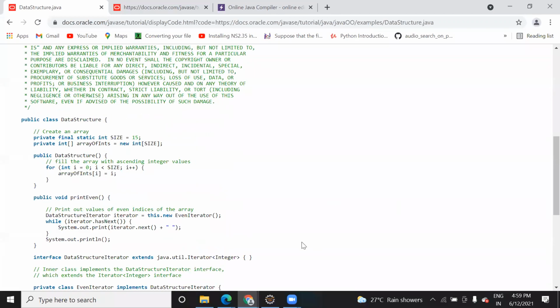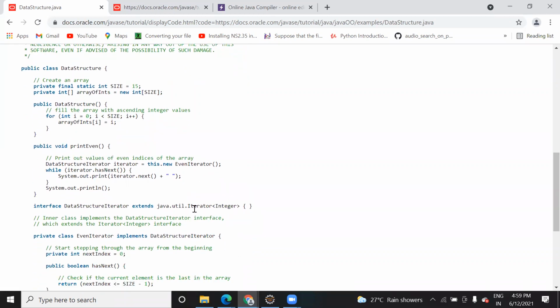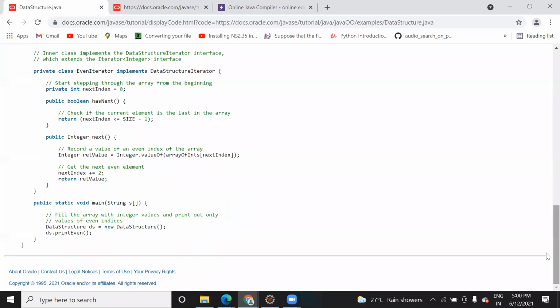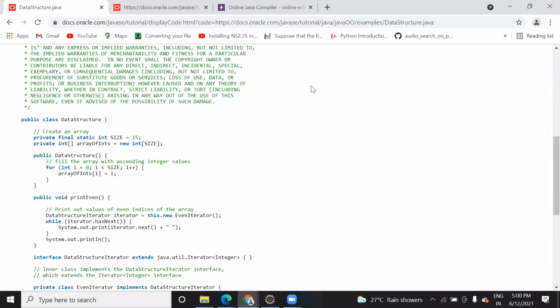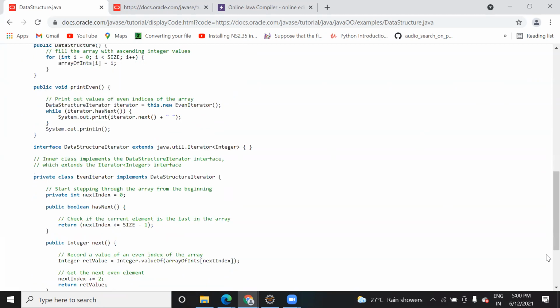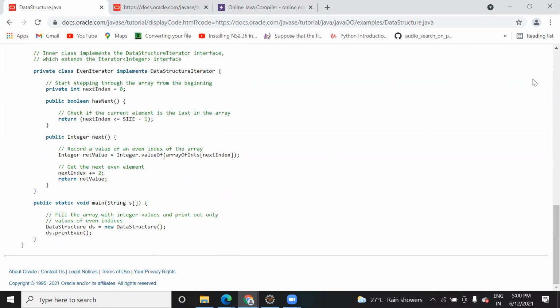So just check what you understand from that. Have you ever used Java util iterator integer extend like this? I have not used it like this. I have directly used extend iterator, but they are keeping this whole name here, java.util iterator. They just wanted to make the complexity here. I think no one will understand from this. You can run this code on your system, and this will make it more confusing how this works.